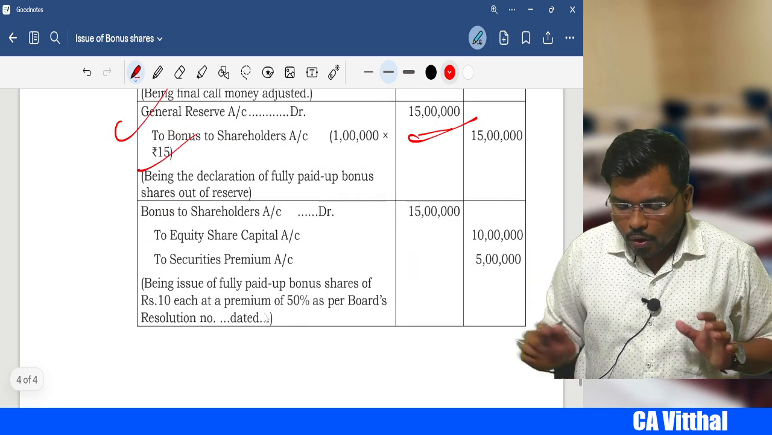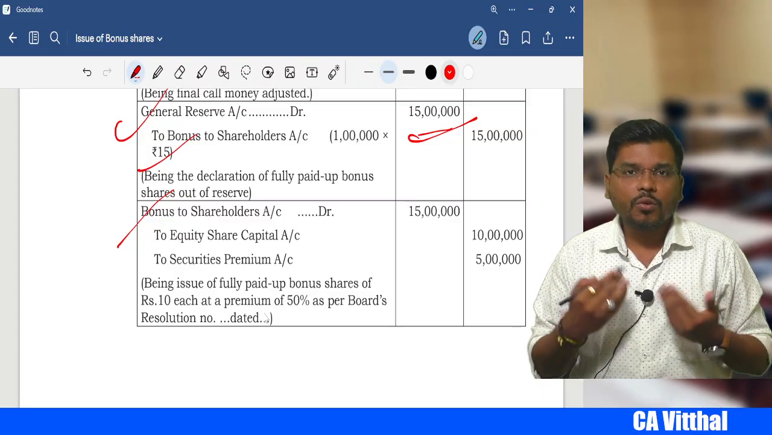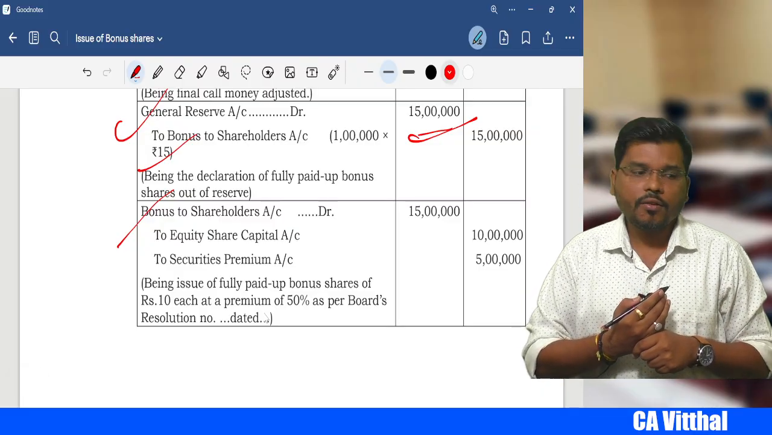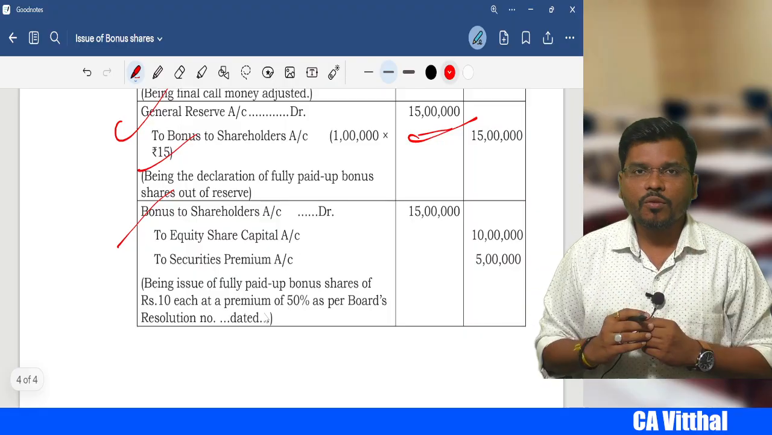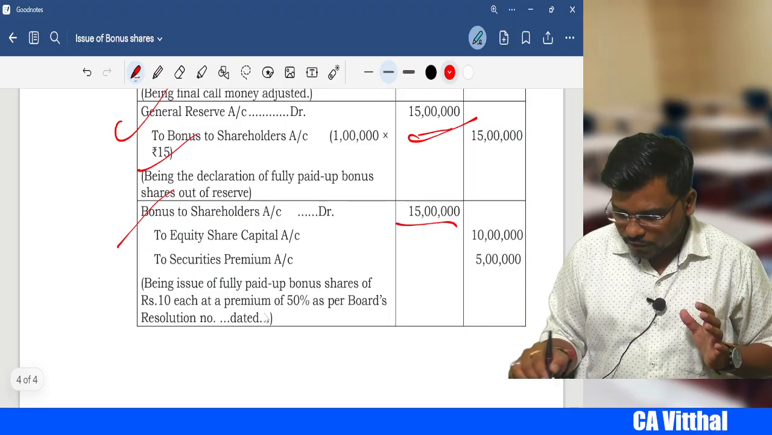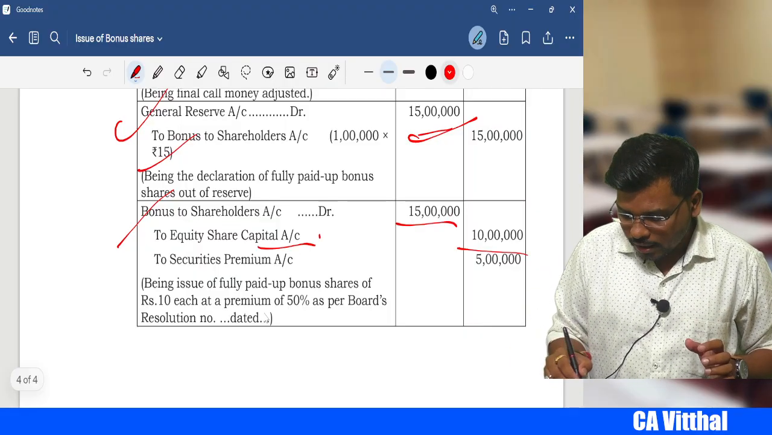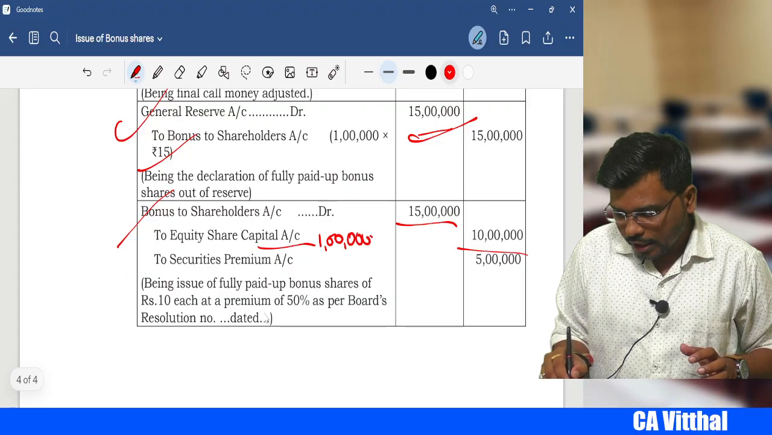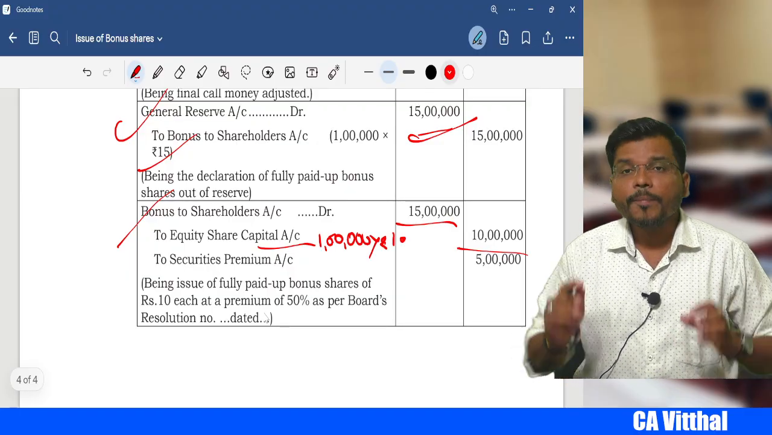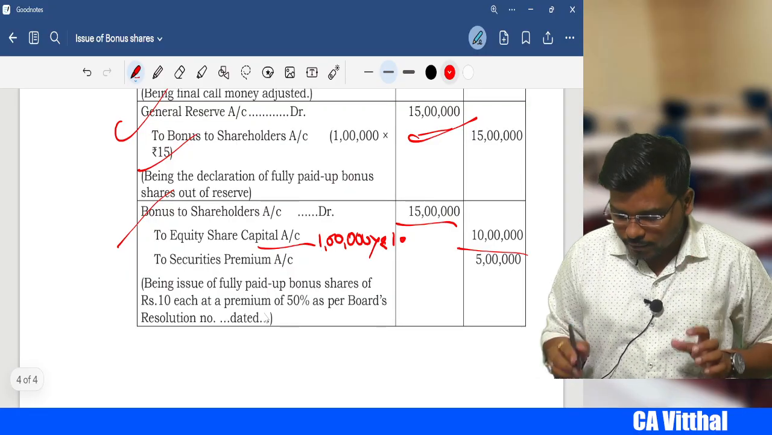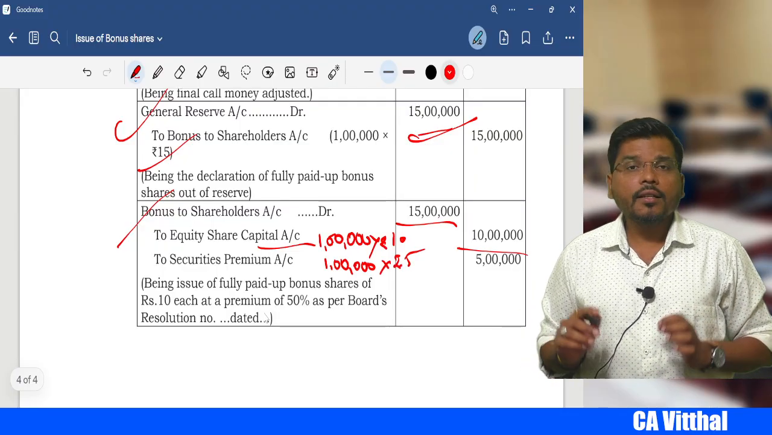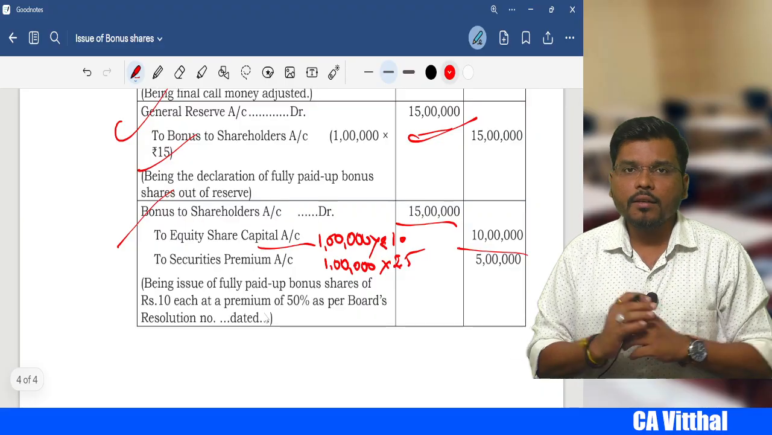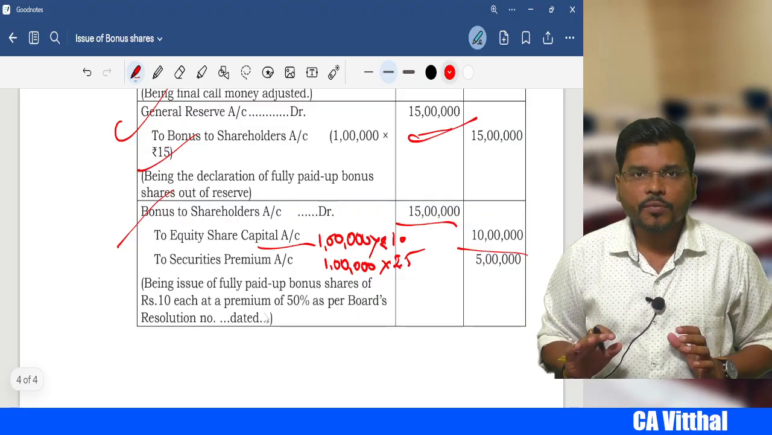Next, bonus to shareholders account debit to equity share capital and securities premium. This is for the purpose of what, sir? At the time of issuing the bonus shares, right? Is that clear? So that is 15 lakh. 10 lakh will be how, sir? 1 lakh equity shares into rupees 10 face value, because share capital always appears at face value. And then again 1 lakh into what, sir? Rupees 5 will go to securities premium, right? This is a new sum added by our institute in your study material, right my dear student.